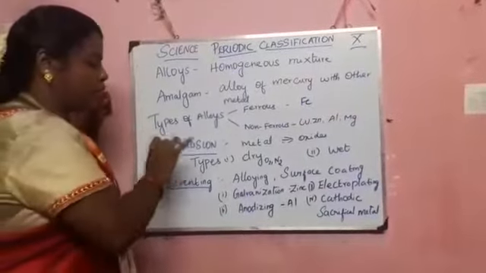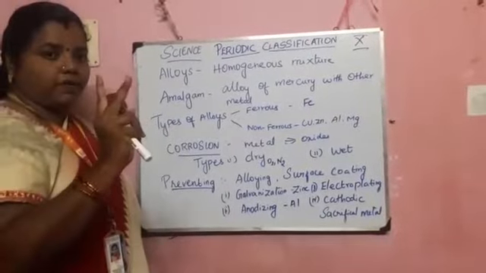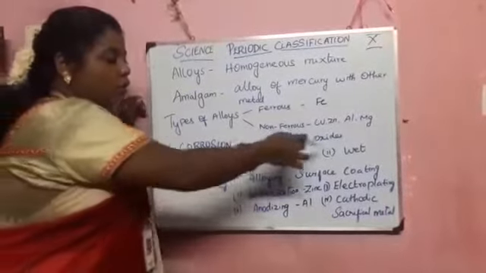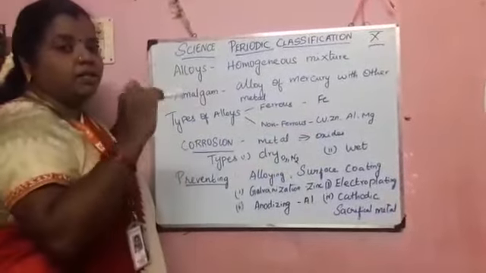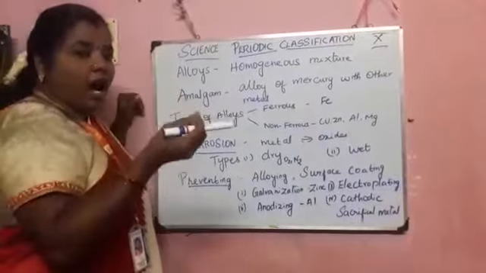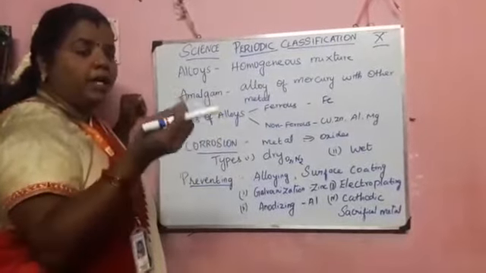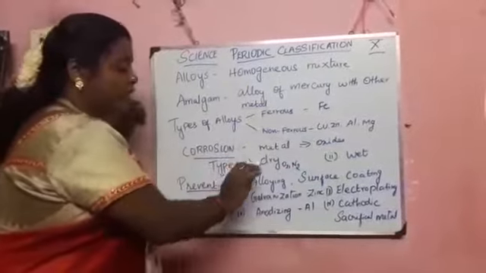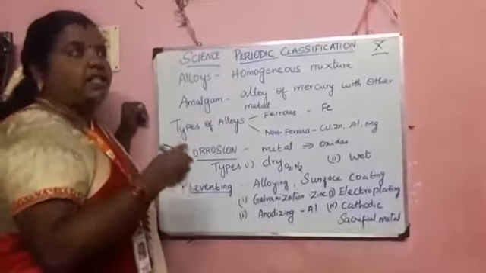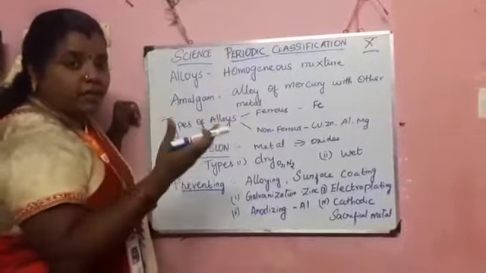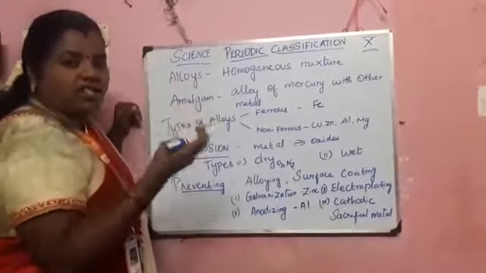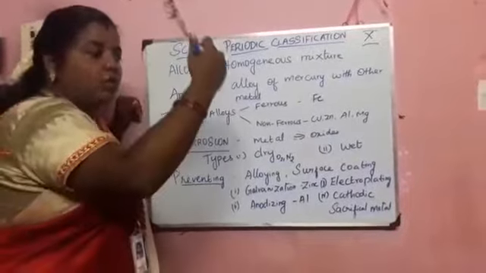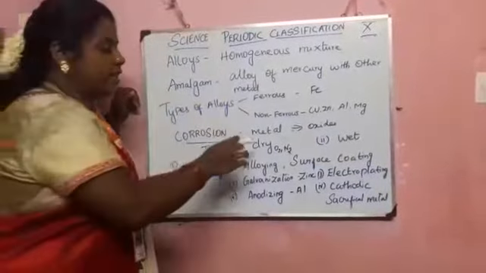We have two types of corrosion: one is dry corrosion, the other is wet corrosion. You know about wet corrosion. Wet means water content. If aqueous water molecules take part in the corrosion, it is called wet corrosion. Dry corrosion means gas particles present in the environment, like oxygen and nitrogen, react with the metal and destroy it. That is called dry corrosion.